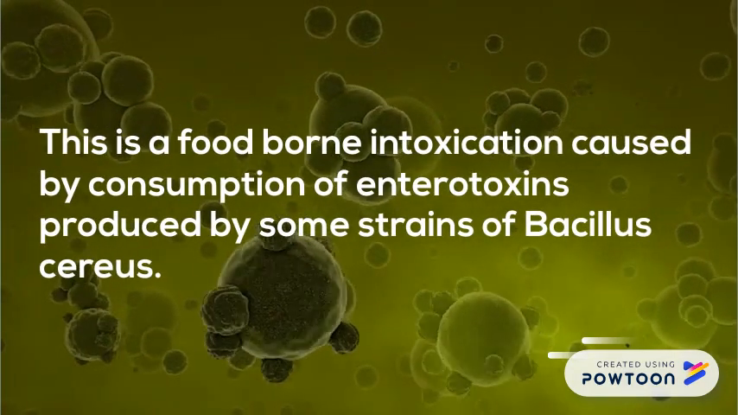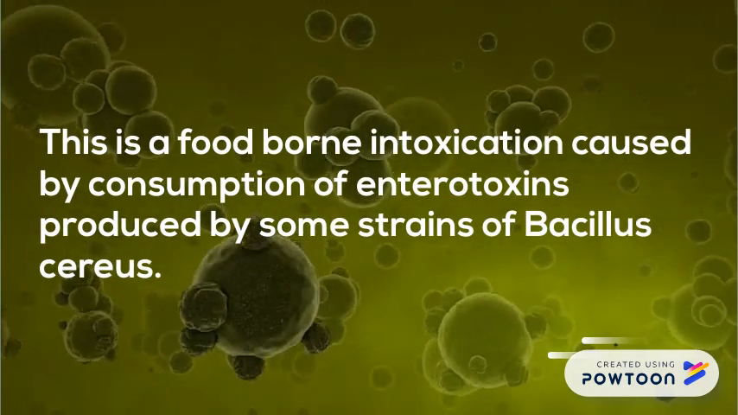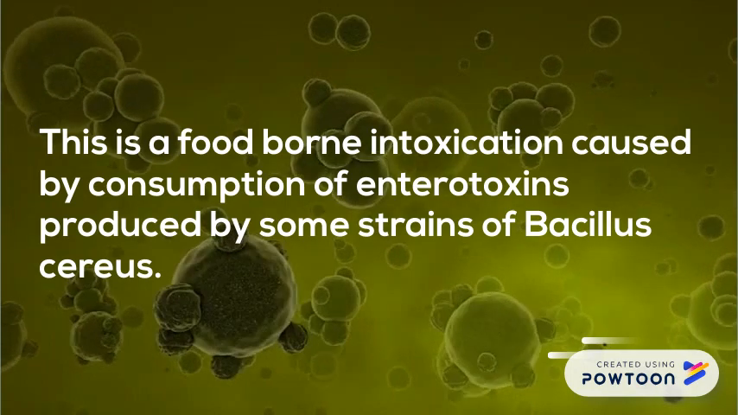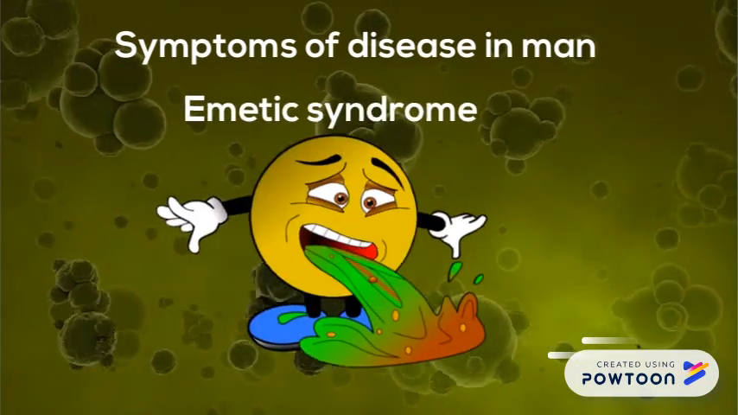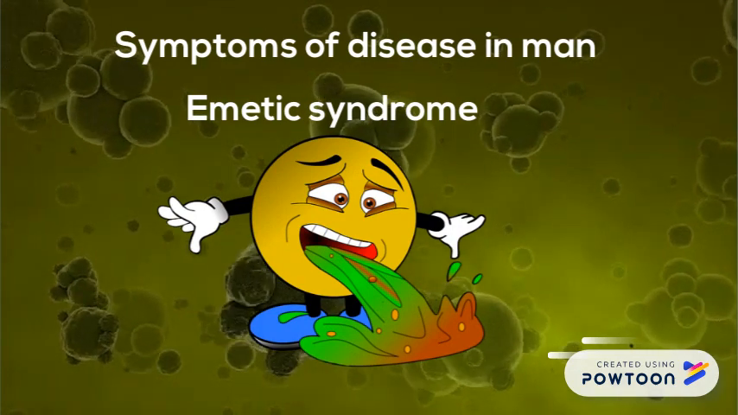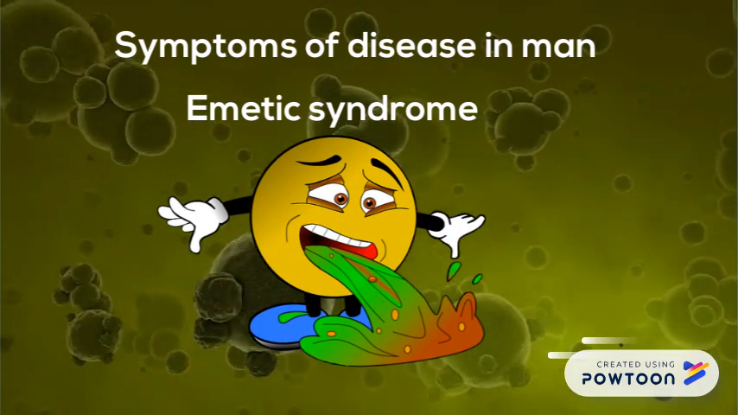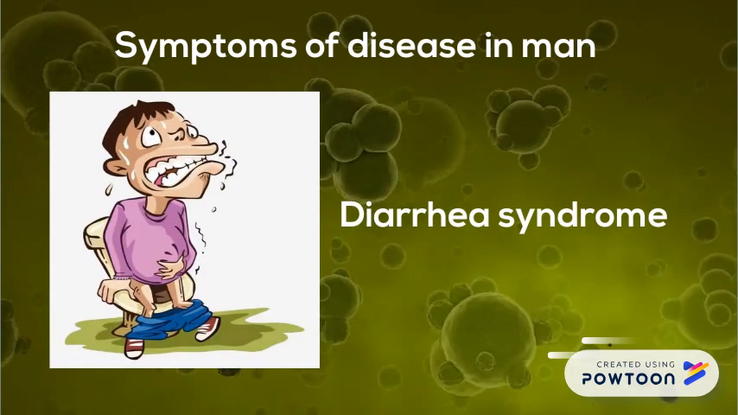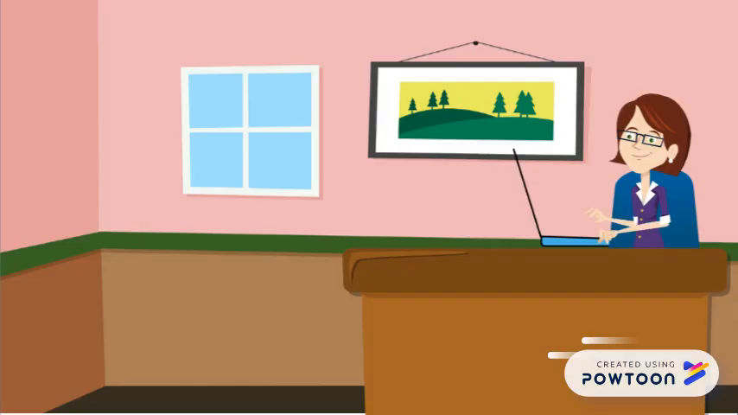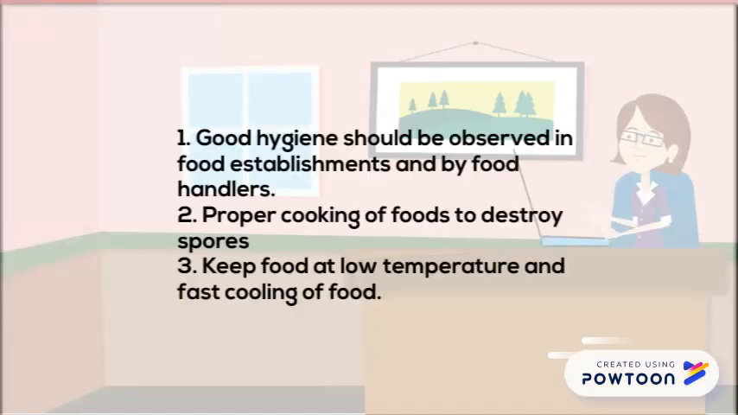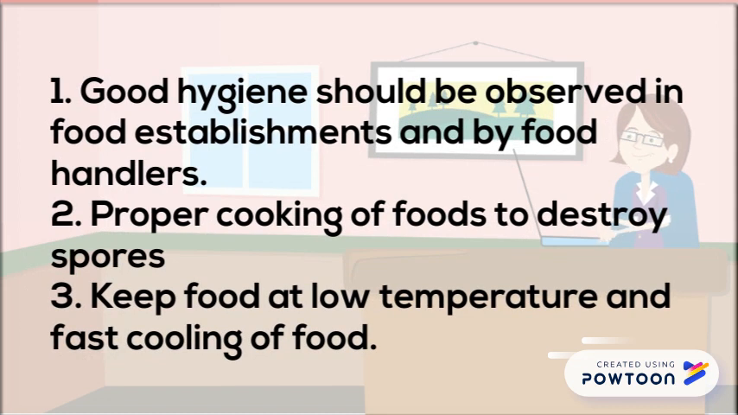This is a foodborne intoxication caused by consumption of enterotoxin produced by some strains of Bacillus cereus. Emetic syndrome. The syndrome is characterized by nausea, vomiting, and abdominal cramps. Diarrhea syndrome. Patients experience watery stool, abdominal cramps, and tenesmus. This can be prevented by observing good hygiene, proper cooking of food to destroy spores, keeping food at low temperature, and fast cooling of food.